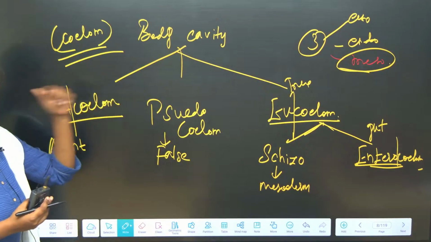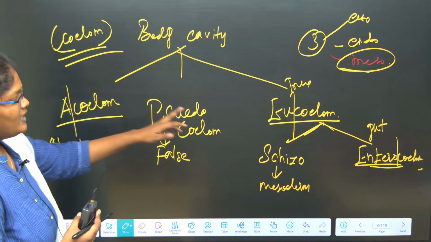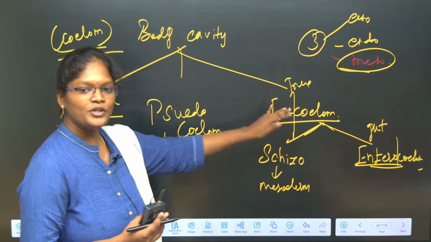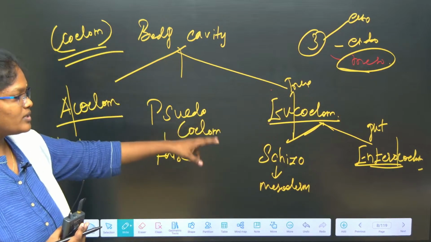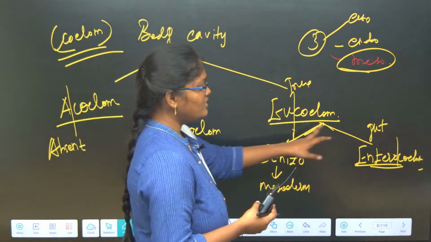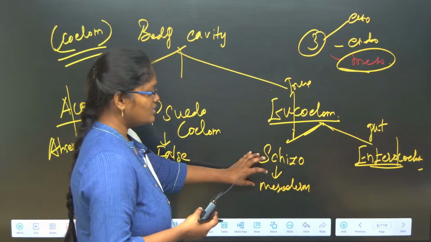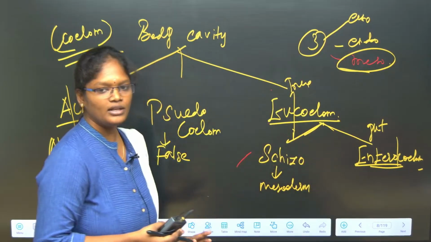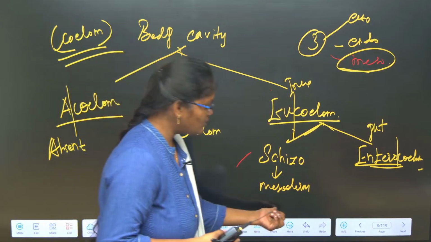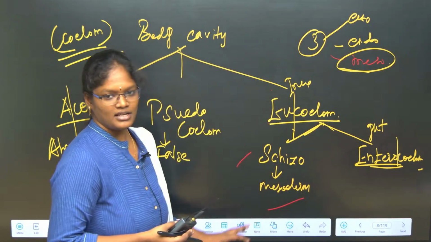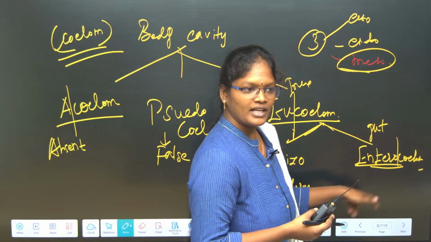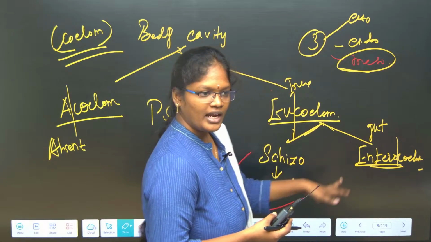See, based on the origin, the body cavity has been classified into two in eucoelomates. Eucoelomate means true body cavity. Here those organisms have a true body cavity. Based on their origin, we classify them into two: one is schizocoelomate and another one is enterocoelomate.